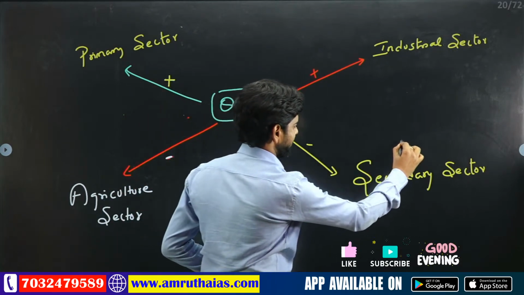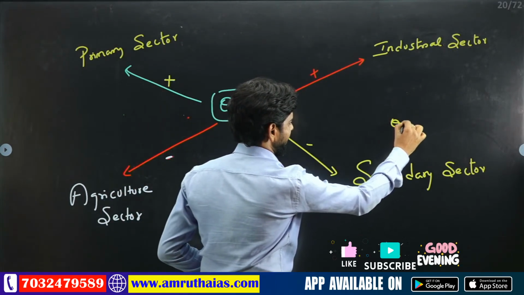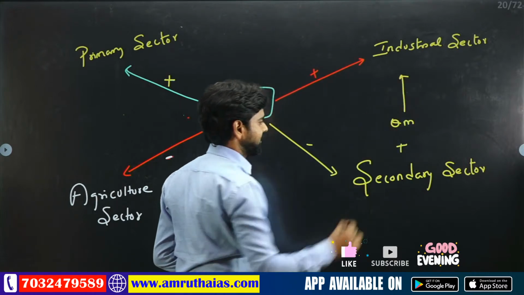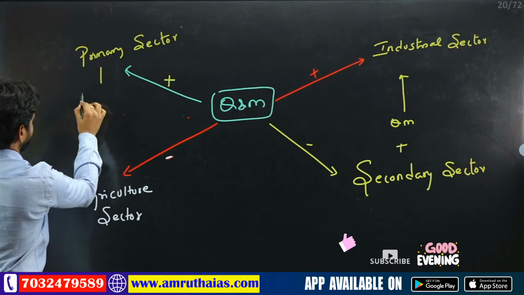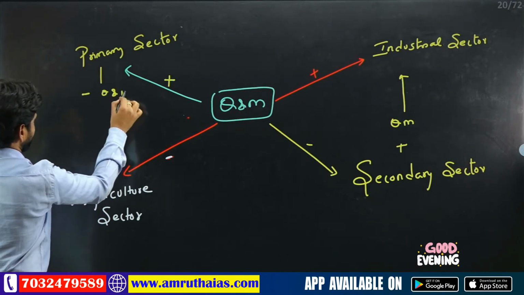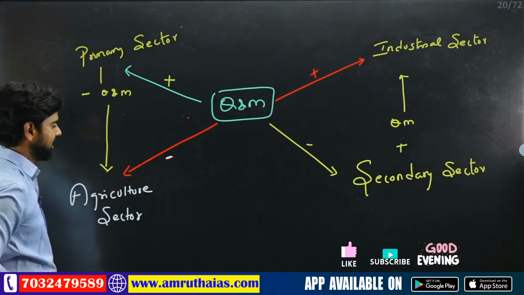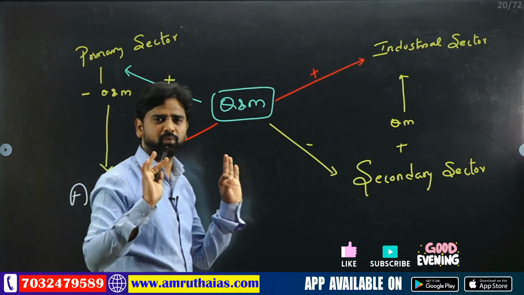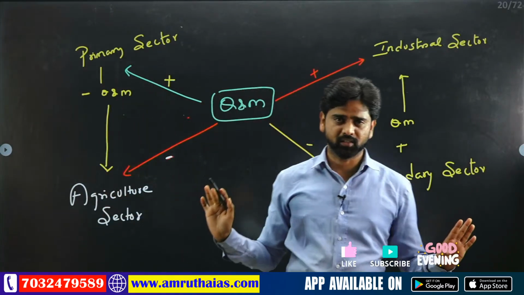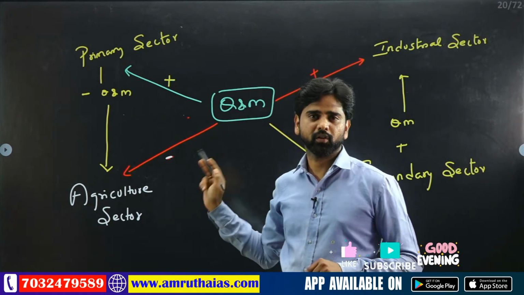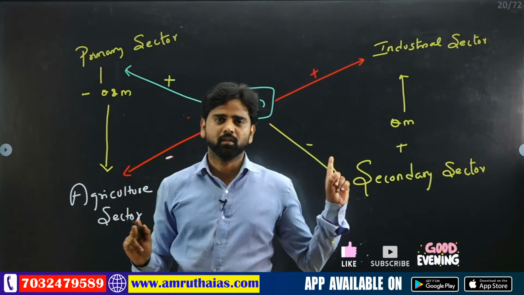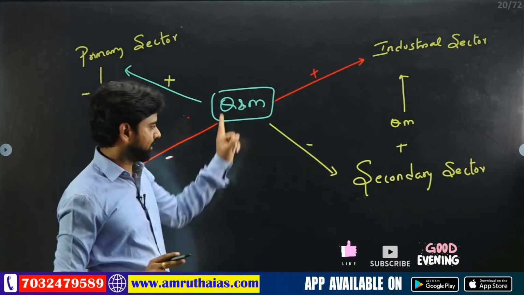So if we add these quarries and mines, then it is known as the industrial sector. And if we deduct these quarries and mines, then obviously we get this agriculture and its allied sector. Very simple, very easy. So don't think too much, guys. This is a bit which you have expected in the previous group 2 examination. If you want, you can go and check it in our previous year group 2 question paper. You can find this answer.